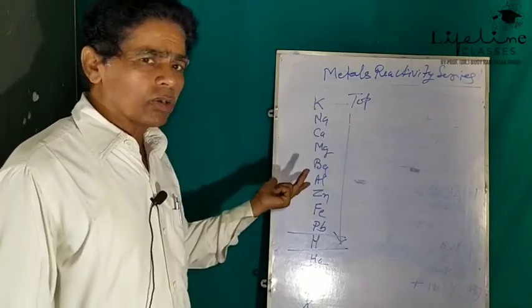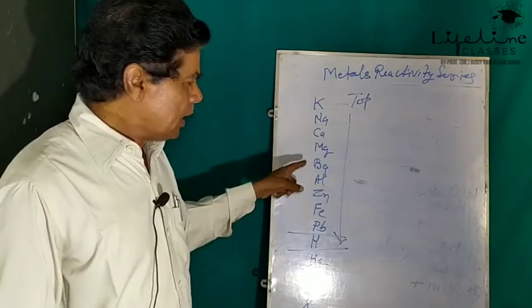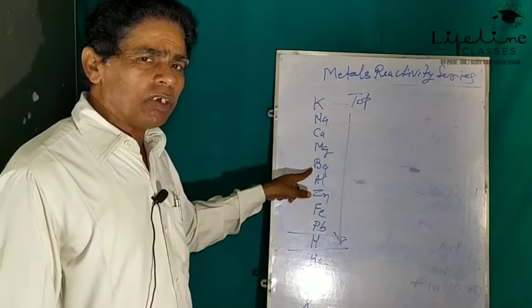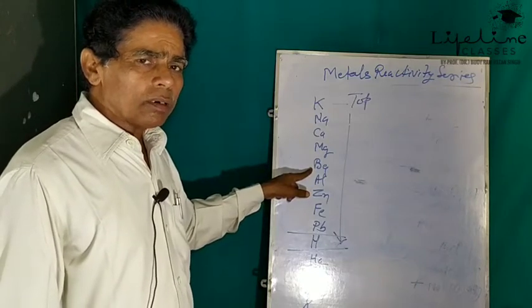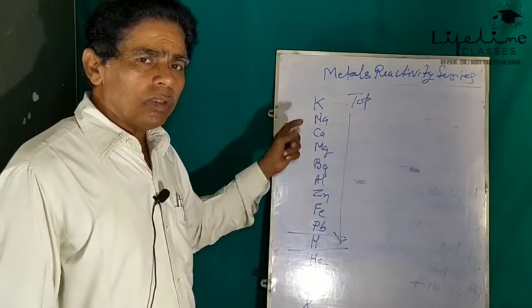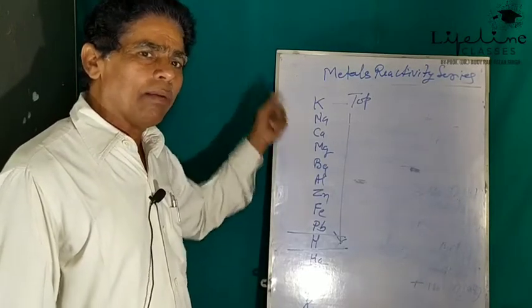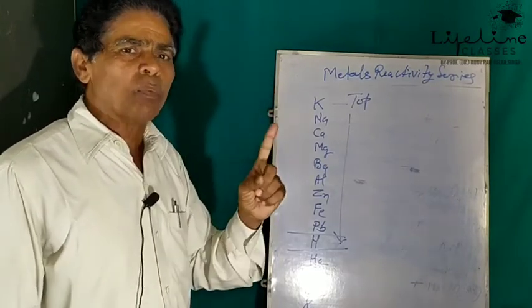But in contrast to this, if a metal lying below in the reactivity series is added to the aqueous salt solution of a metal lying above it, it cannot displace it.